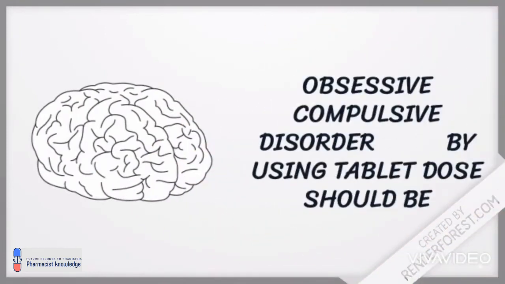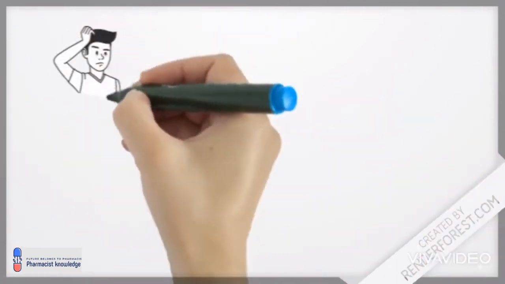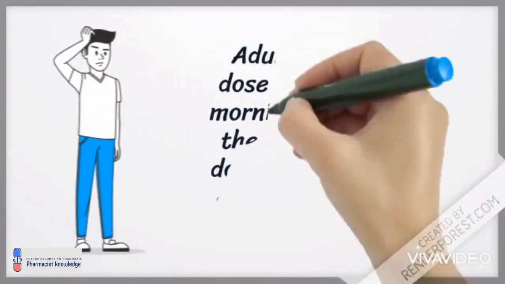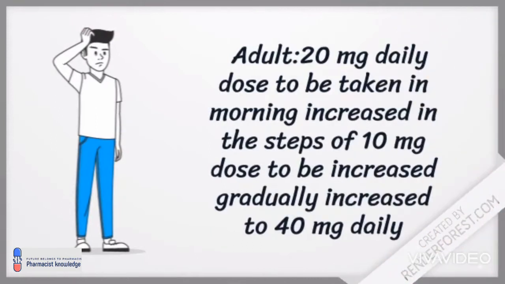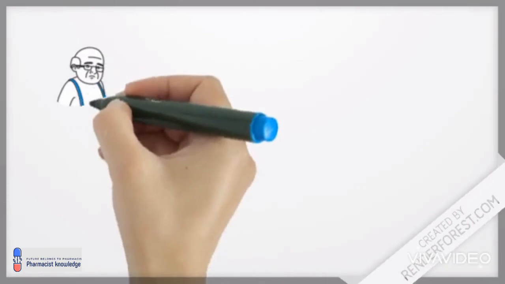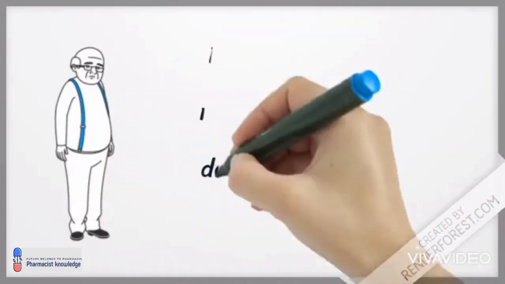Paroxetine is also used for obsessive compulsive disorder, and for this the dose should be by using tablets in adults. Initially the dose is 20 mg daily, and remember the dose should be taken in the morning, increased in steps of 10 mg gradually, and the maximum dose is 40 mg daily.